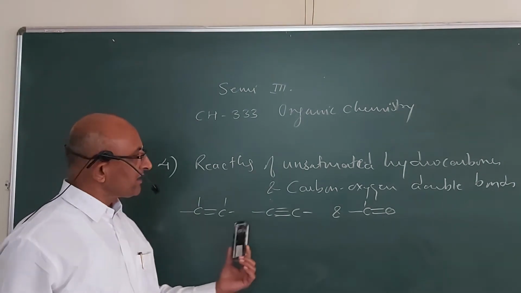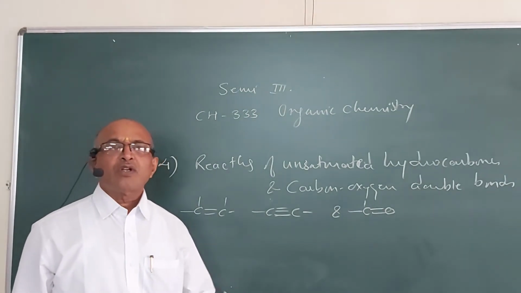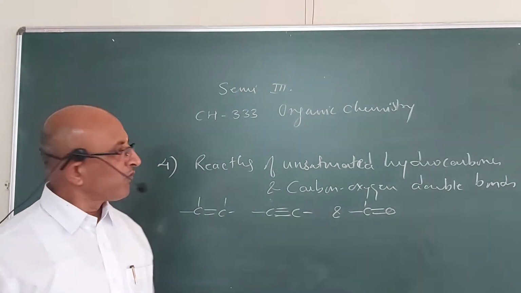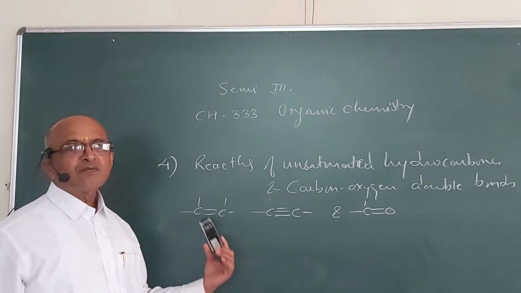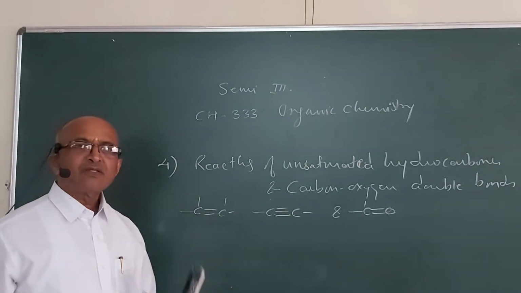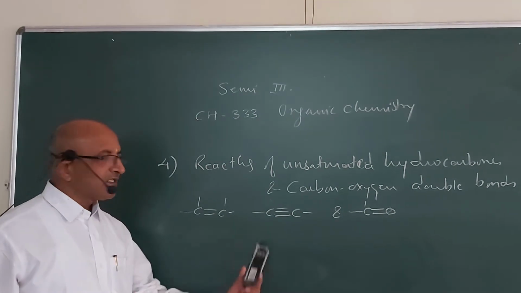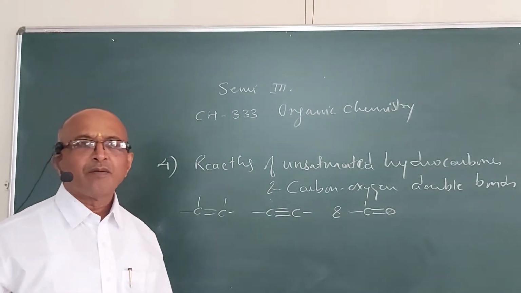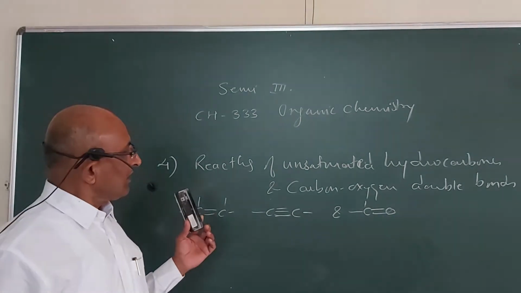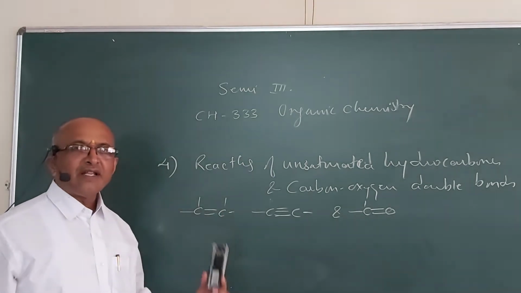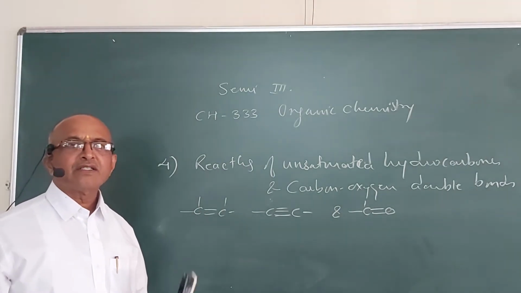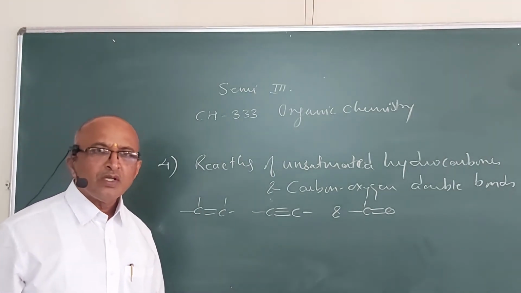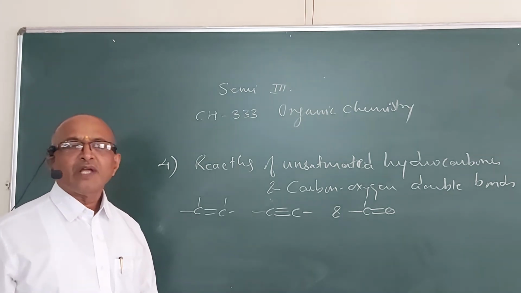As these compounds are unsaturated, what type of reaction is given by them? We studied from 11th standard till SYBSc that these unsaturated compounds give addition reactions, and these addition reactions take place according to Markovnikov's rule, and they can also take place according to the anti-Markovnikov's rule.